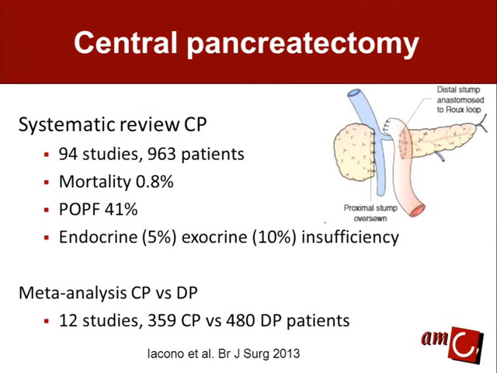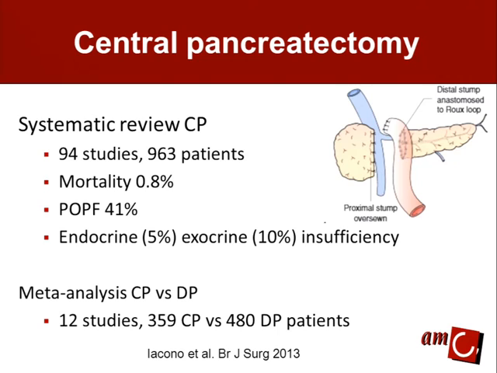Central pancreatectomy was nicely reviewed in the British Journal of Surgery last year of almost 1,000 patients in 94 studies with a low mortality, below 1%, but a pancreatic fistula rate over 40%. Endocrine insufficiency, only 5%.